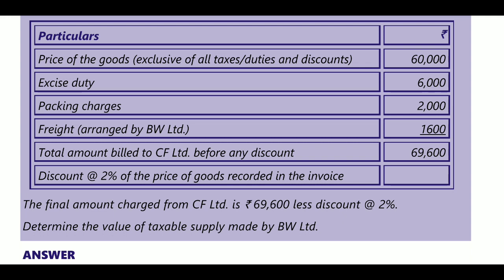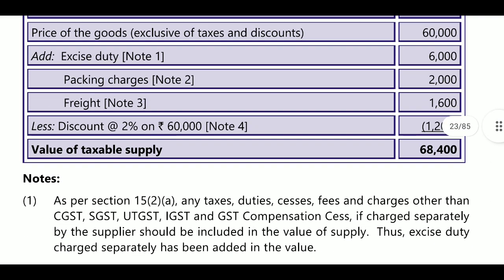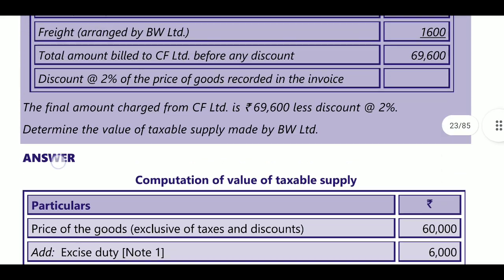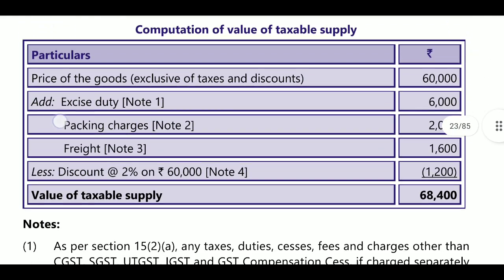Next, discount of 2% of value of goods recorded in the invoice. That is, 2% will be calculated on 60,000. 60,000 into 2% is 1,200. The final amount charged from CF Limited is 69,600 less the 2% discount. So 1,200 will be deducted from 69,600, that is 68,400.